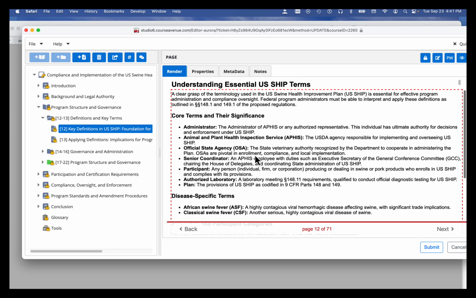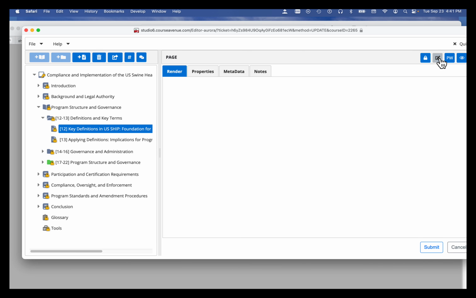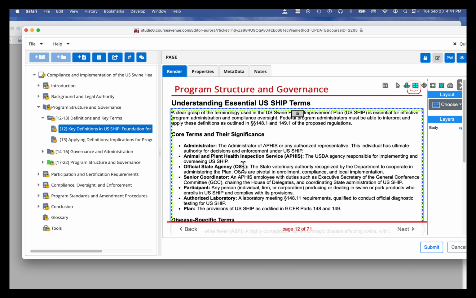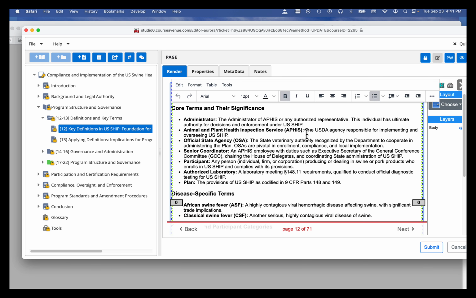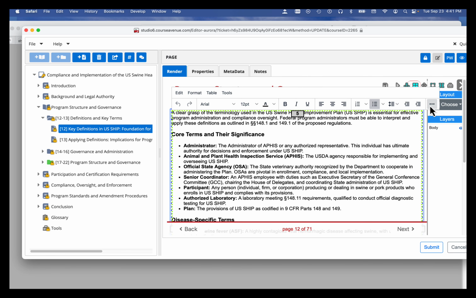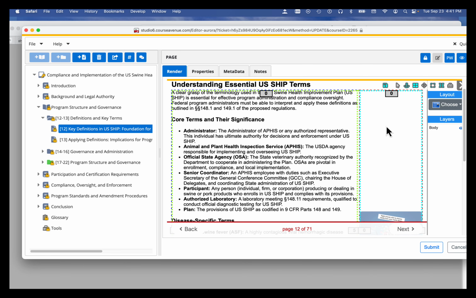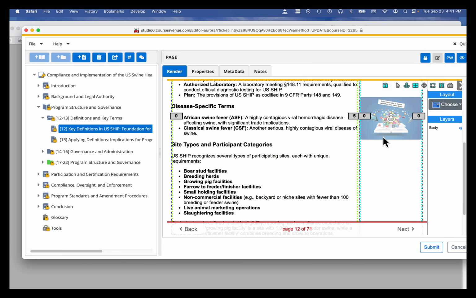One of the things, just again, you want to come in here and go into edit mode. We turn this off. You can change. This is just a text editor. And again, now if you wanted to get more fancy, we can come in here and say put media on the right and choose from a media library. I'm not going to do this now, but you can add videos, audio.